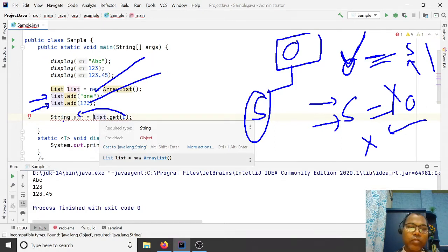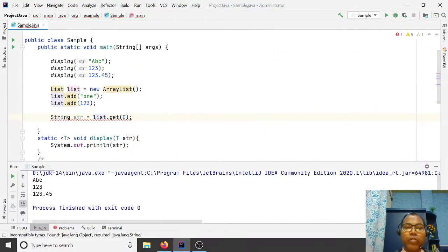So here the compiler expects an Object, because it assumes everything is an Object, and you are assigning that Object to a String. So this is the cast to String. How to fix this? Convert the Object to String by casting. So here we have to write (String). Now the compiler is happy.